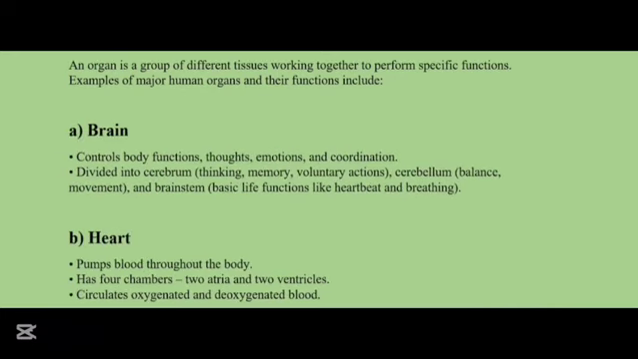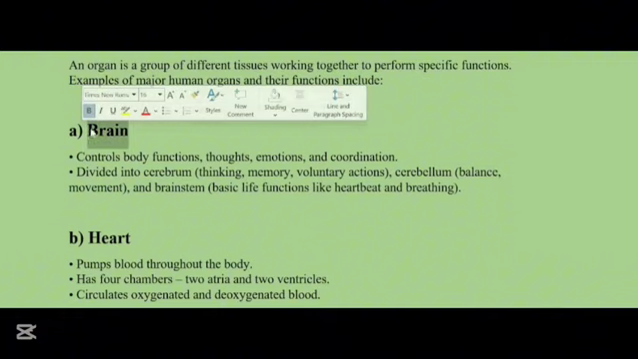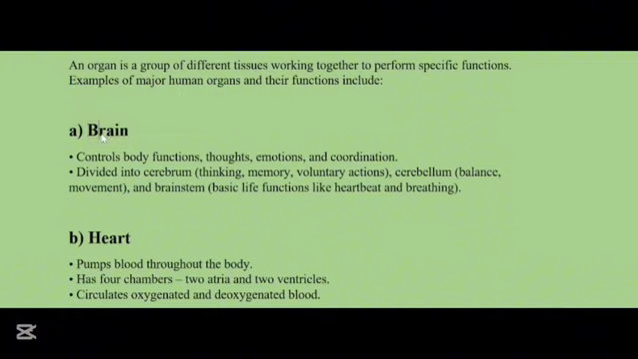The organs of humans. What is an organ? An organ is a group of different tissues which work together to perform a specific function. The first organ is the brain. It is the main center of the human body. It controls the body functions, the thoughts, the emotions, and coordination.